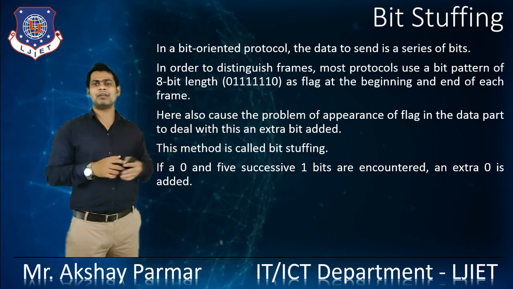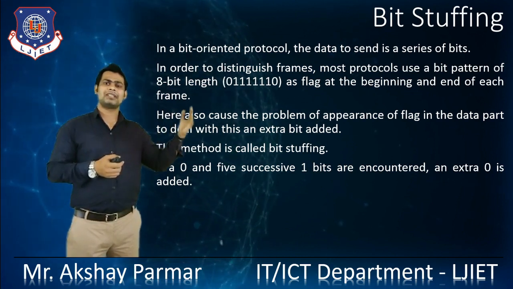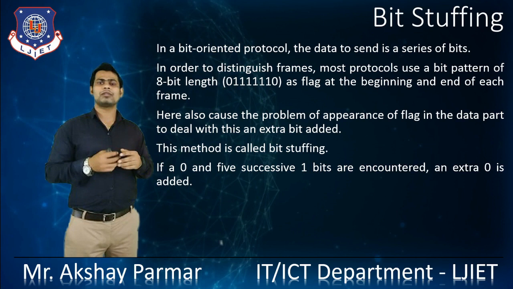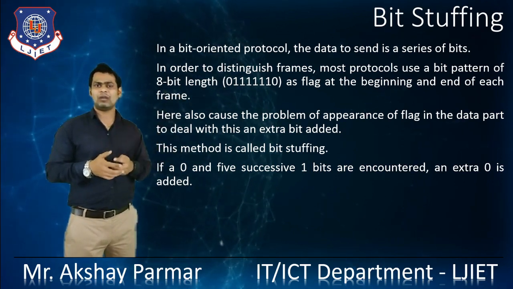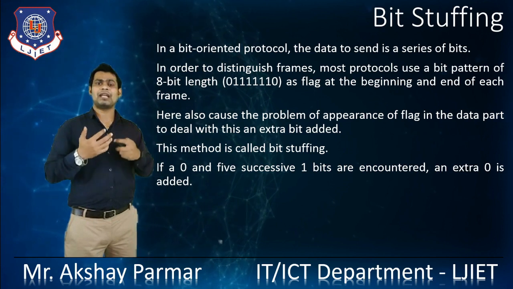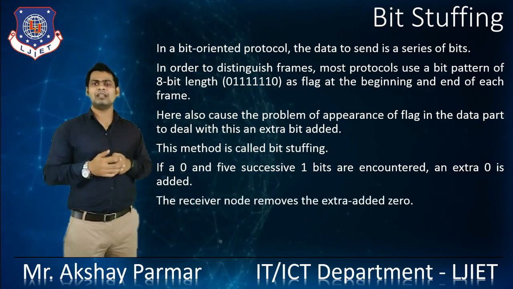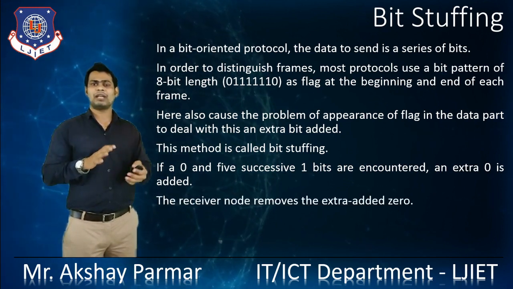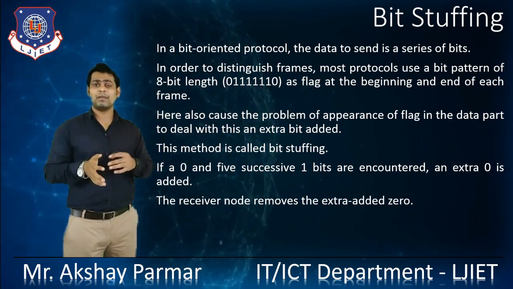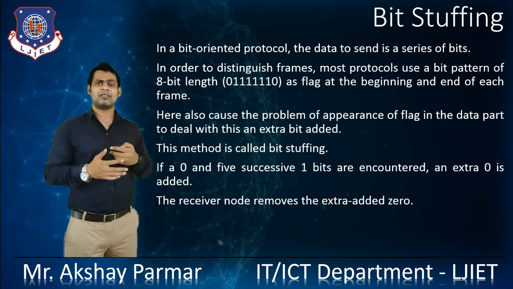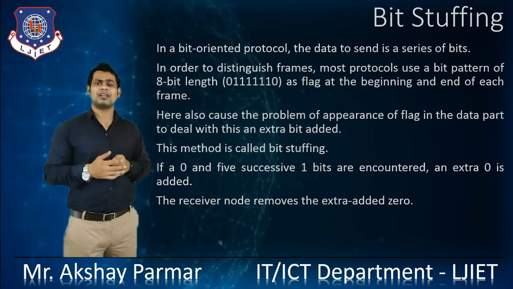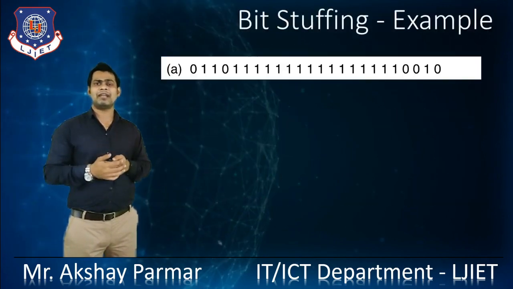Here in our example, we have 01111110, and when a 0 and five successive 1s are encountered, we simply put an extra 0 there. The receiver node will remove that extra added 0 and get the actual data which was sent by the transmitter. So let's see one example.